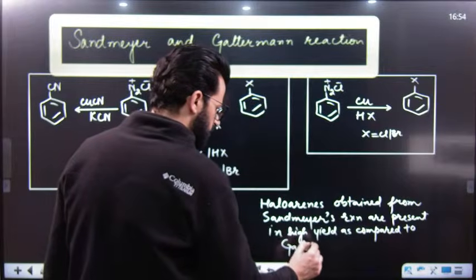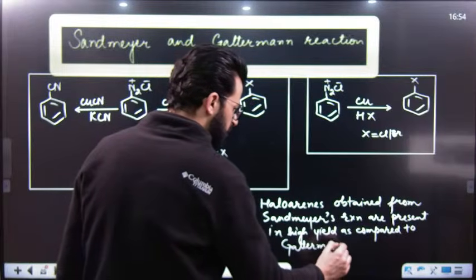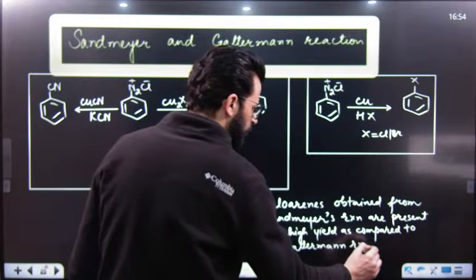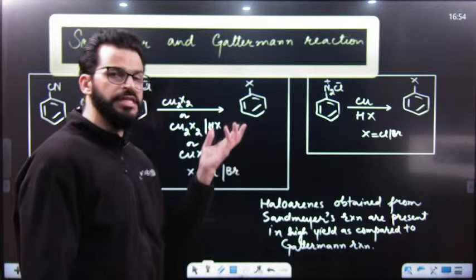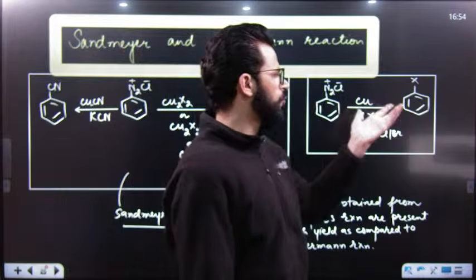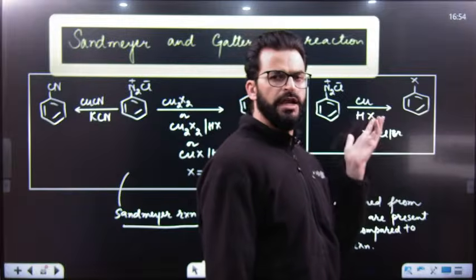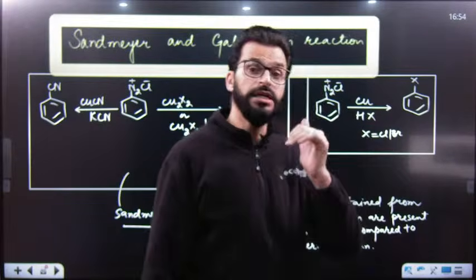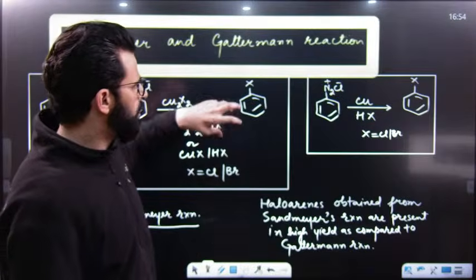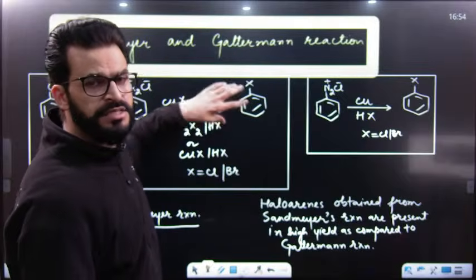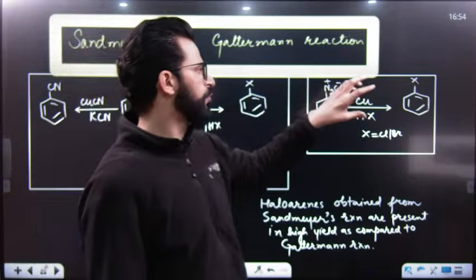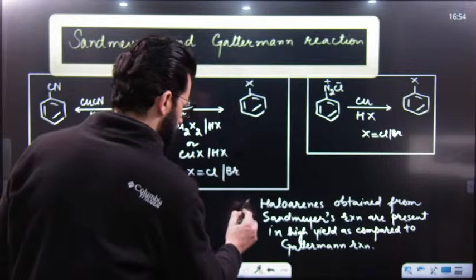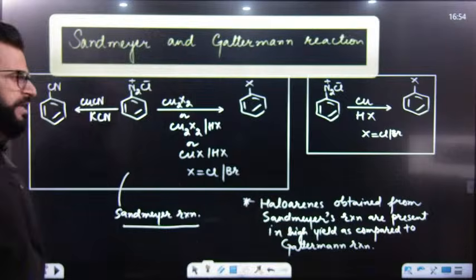That means if we prepare chlorobenzene and bromobenzene with the help of Sandmeyer reaction, the yield will be more. If we prepare them with Gattermann reaction, the yield will be less. So to prepare chlorobenzene or bromobenzene, Sandmeyer reaction is preferred over Gattermann's reaction. This is an important point you must remember.